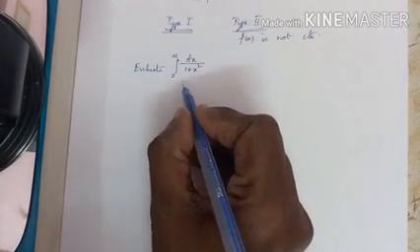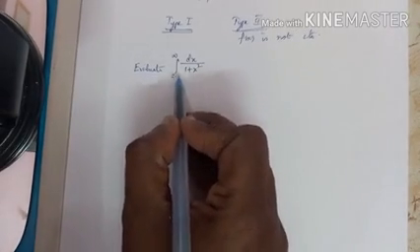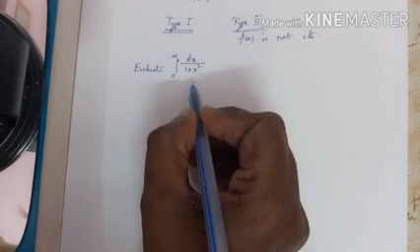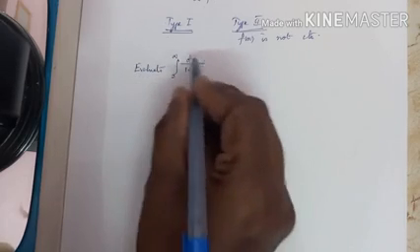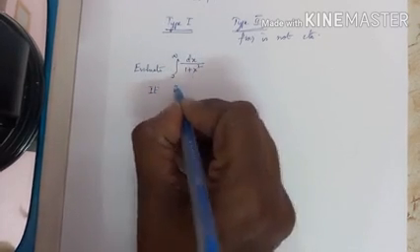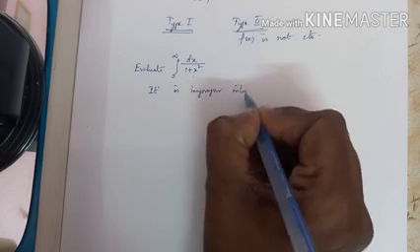Let us see a problem of improper integral of type 1. Look at the limit, infinity we have. The question is to evaluate, find the value of the integral. First we write that it is an improper integral of type 1.